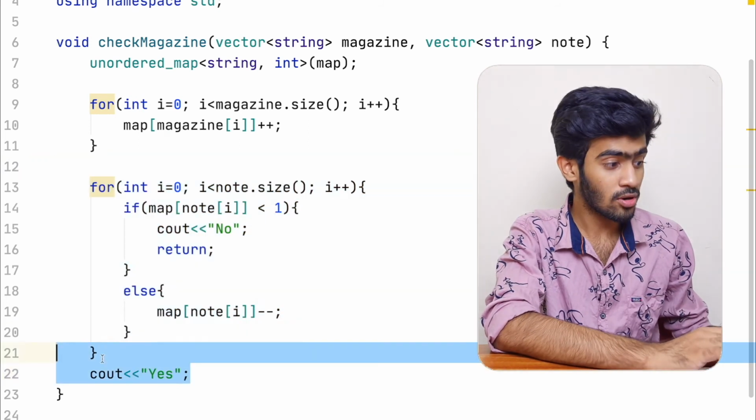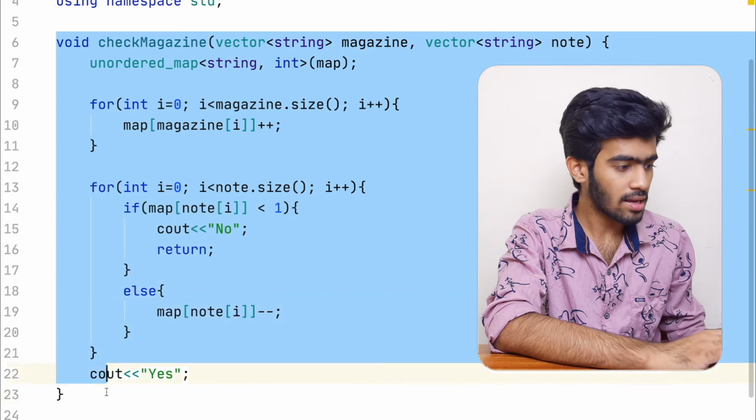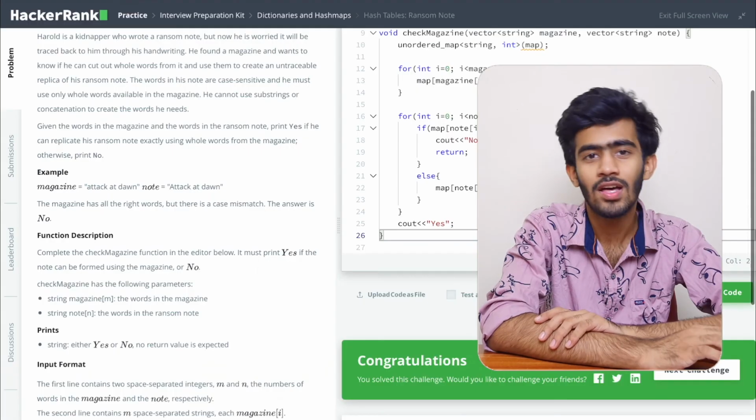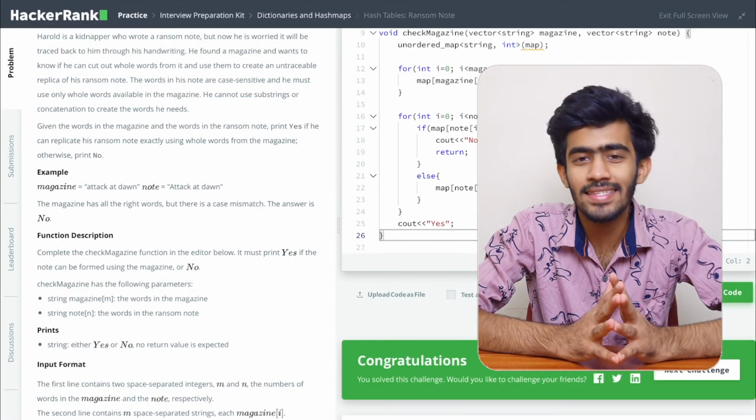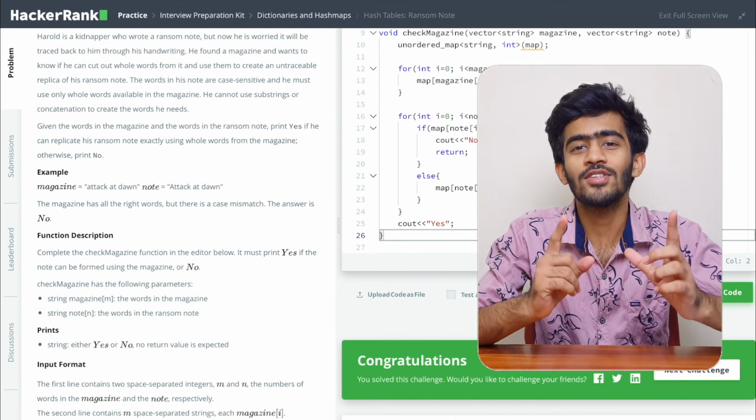Now let's copy this code and let's move on to HackerRank, paste this and verify our output. So we have got the output as congratulations, and that is what we need. Now let's move on to the try-out session.